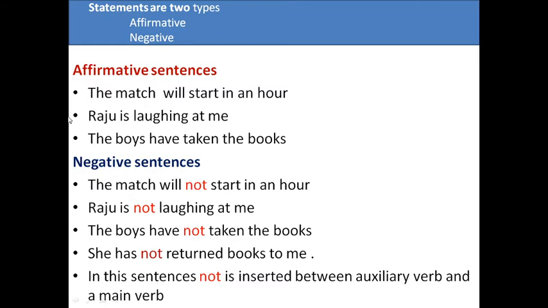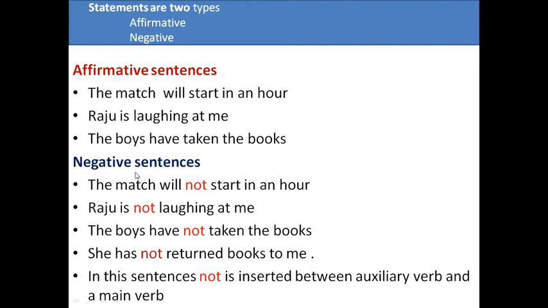So let us look at the affirmative sentences. First sentence is the match will start in an hour. Okay, this is positive sentence or affirmative sentence. This tells about a person or object or an event, right? So Raju is laughing at me. The boys have taken the books. These three sentences are affirmative or positive sentences, right?